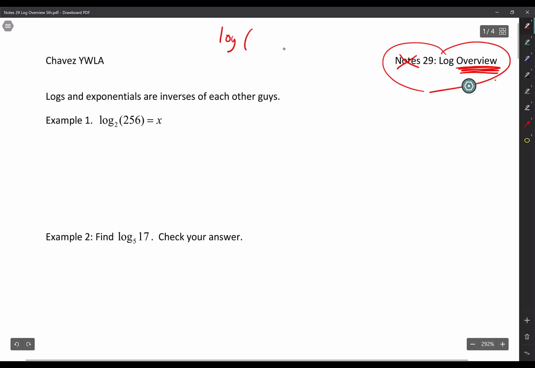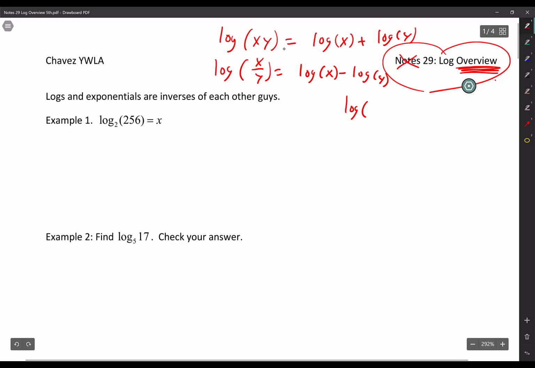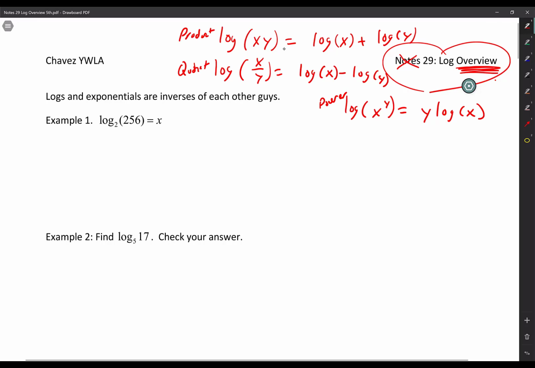So log of x times y is the same thing as log x plus log y. And log of the quotient x over y is the same thing as log x minus log y. And if I have something like log of x to the power y, that is y log x. And all three of these rules, this is called the product rule. This is called quotient. And this is called power. So if you Google that, that's what it's called.